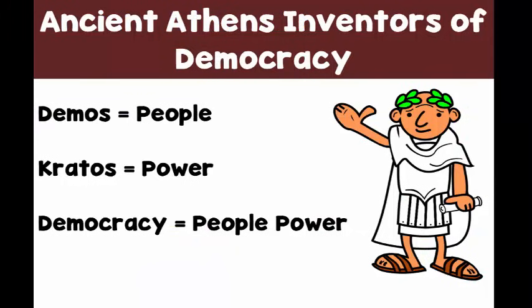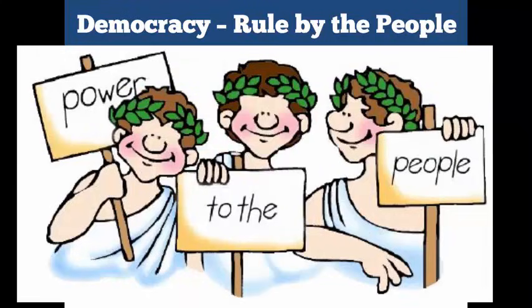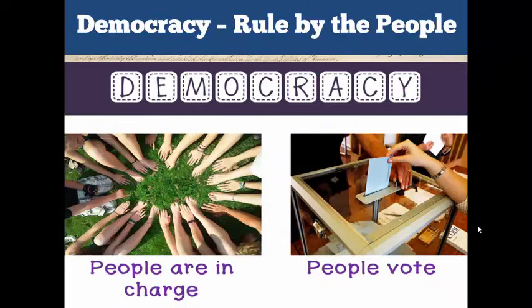Democracy is a word that dates back to ancient Athens, Greece, which literally translates to people power or rule by the people. This is the basic understanding that it's the people who are responsible for making decisions in our society, not some king or ruling family like the medieval days. Now, in a democratic society, the people make decisions by voting.